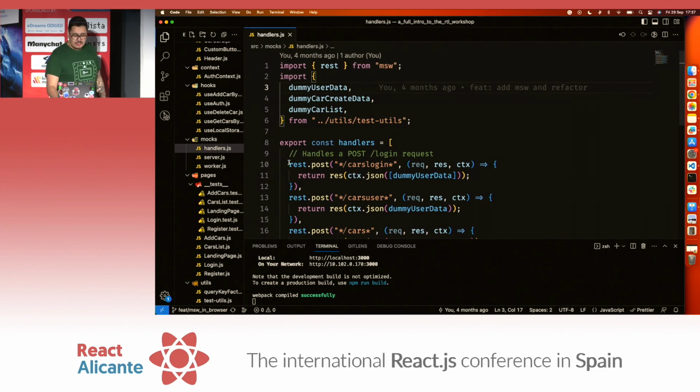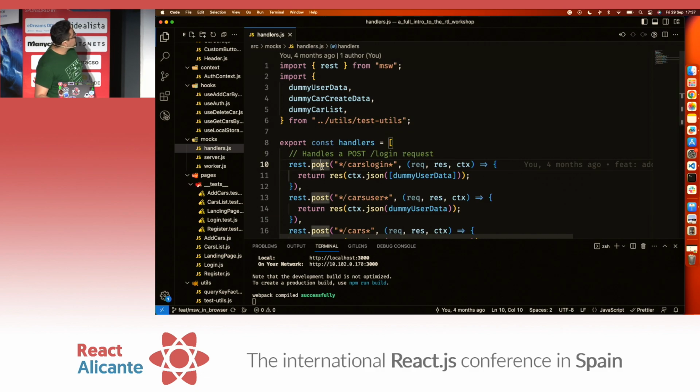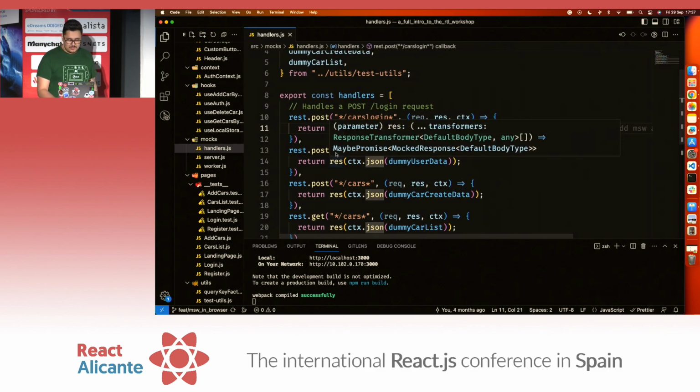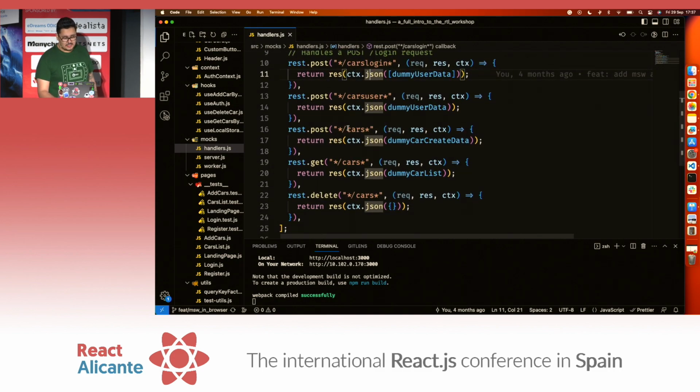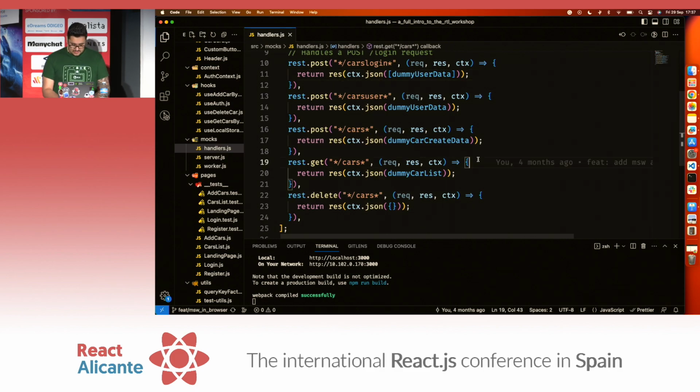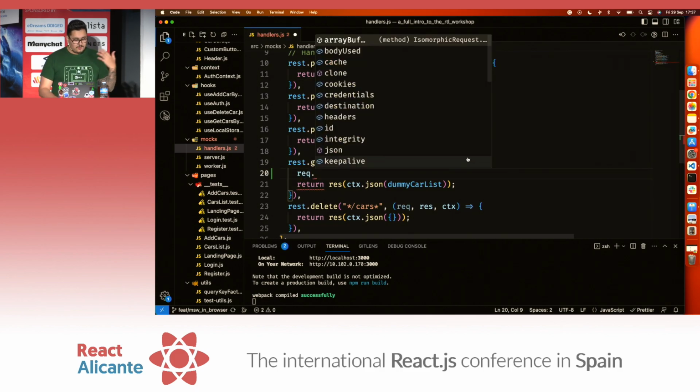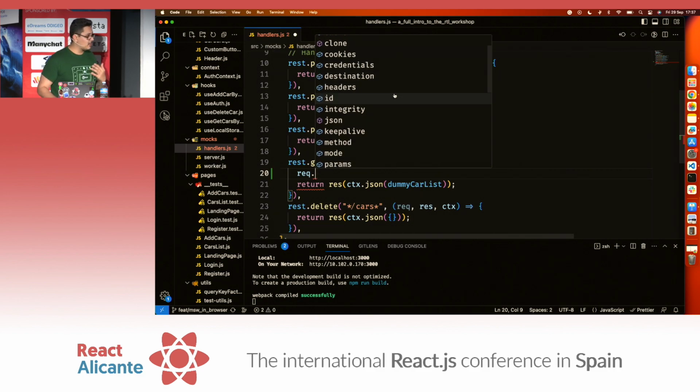So what we do here is every time there's a REST POST request to this route, we return this data source. Whenever there's a POST to this route, we return this, and so on and so on. But you can customize this even more. You can do a bunch of stuff. You get access to your requests, so if you want access to your cache or your cookies, you can have access to whatever you have in your request.